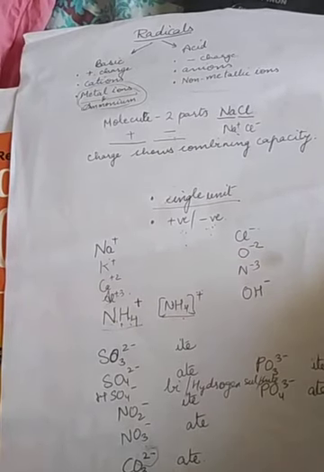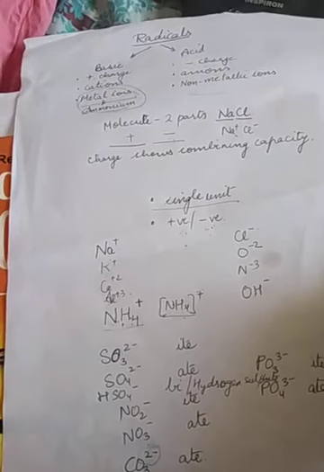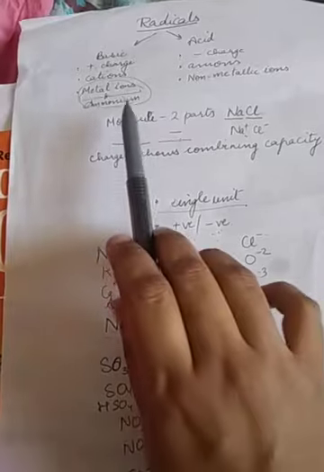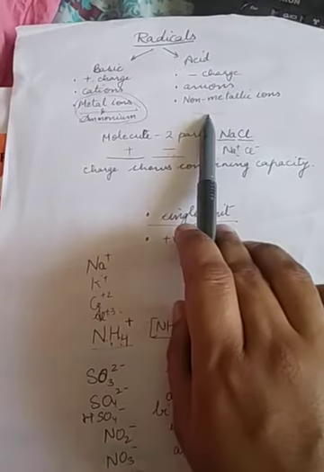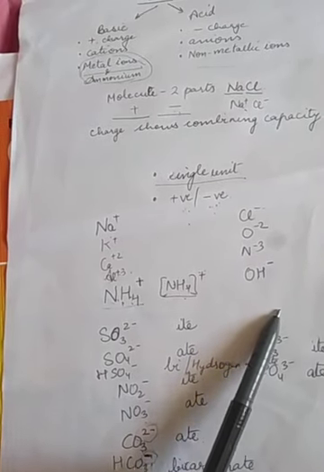A group of atoms of the same or different elements combined chemically as a single unit with a positive or negative charge is a radical. If it has a positive charge, it is a basic radical; if it has a negative charge, it is an acid radical. Okay, examples of positive and negative radicals, you have to learn them thoroughly.